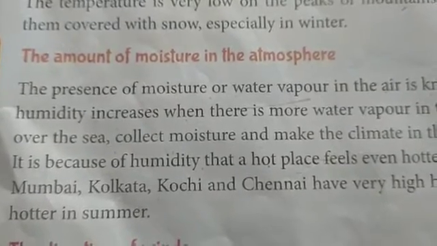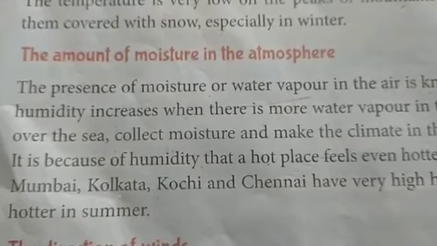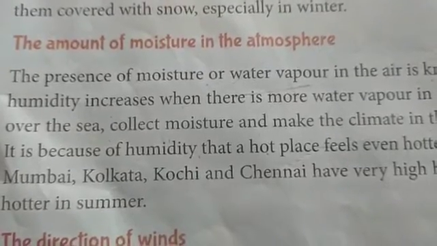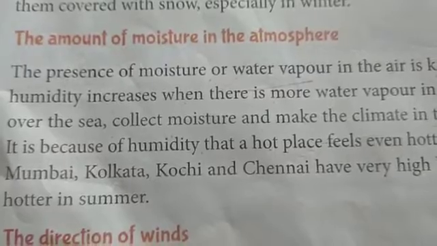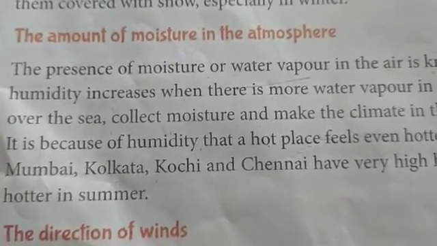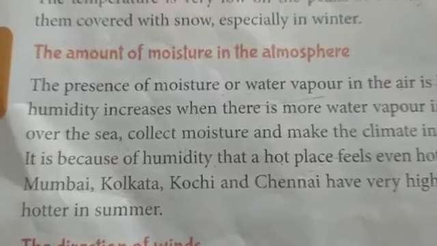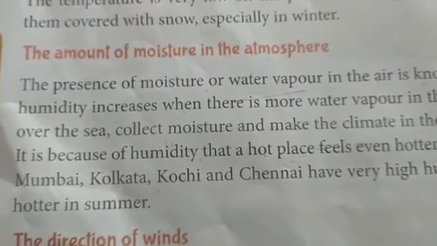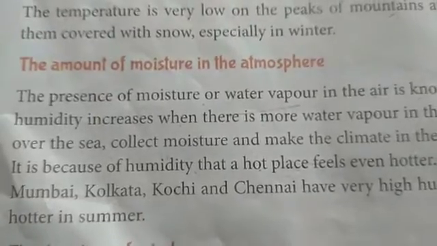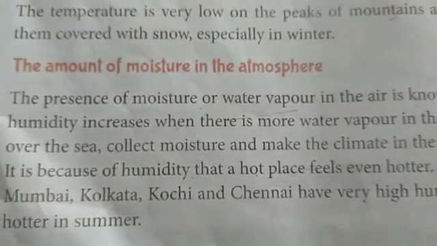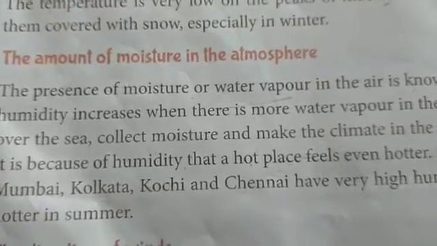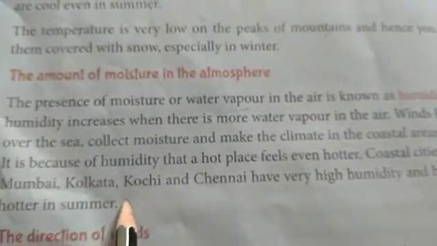The areas which have very low humidity experience dryness of the skin, and leaves become dry. Near the sea, humidity is more when you compare it to the inner lands. Coastal areas such as Mumbai, Kolkata, Kochi and Chennai have very high humidity and hence feel hotter in summer.